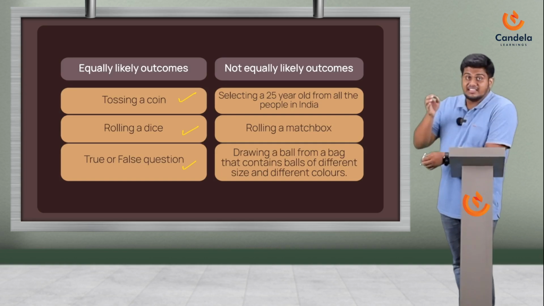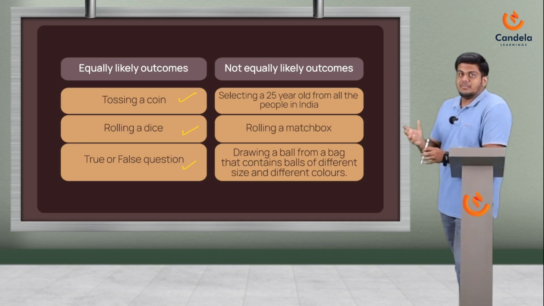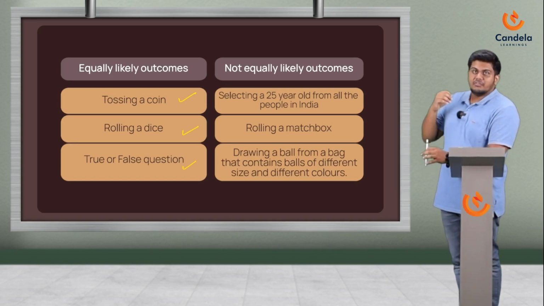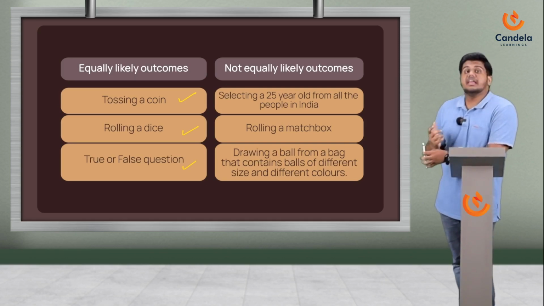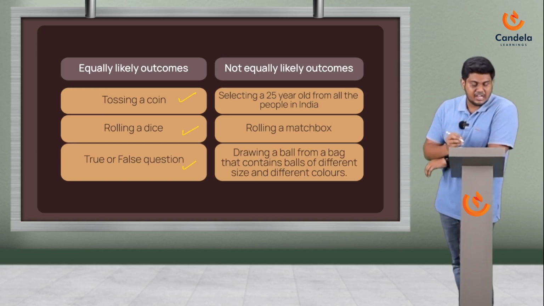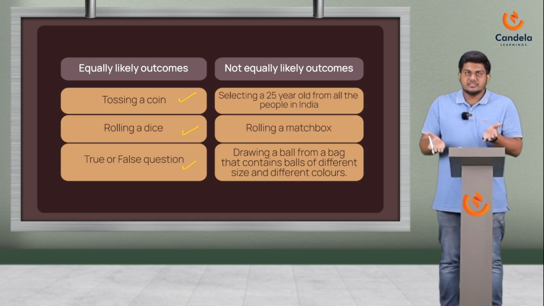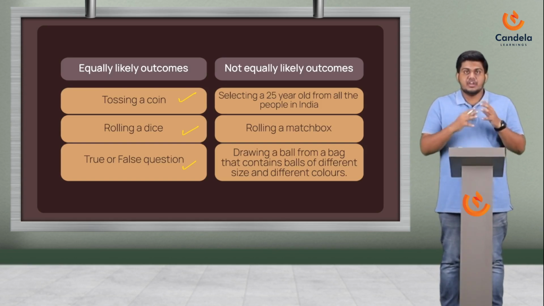You can't guess. It is exactly because of this reason why at the start of an IPL match or any cricket match for that matter, they toss a coin. That way, each team has the same chance of getting whichever side that they're calling. Rolling a dice. In a dice, how many sides are there? There is 1, 2, 3, 4, 5, 6, and numbers are written. Now, each side has the same chance of coming up. So, rolling a dice is also an equally likely outcome. True or false question? You have a question, it's either true or false. There is no other way that it could come. So, true or false statement is also an equally likely outcome.